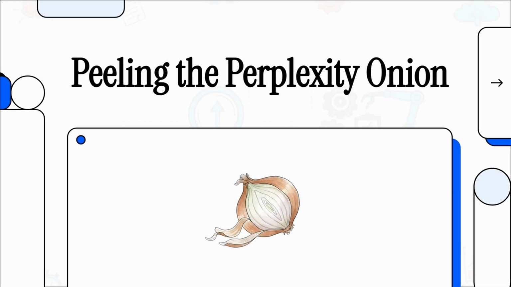Alright, let's jump right into this explainer. If you've been looking at Perplexity and thinking, oh, it's just another chatbot, well, we really need to talk. If you're just using it to ask basic questions, you are barely scratching the surface of what it can actually do. Today, we're going to peel back the layers of its functionality like an onion. We're exploring the whole shebang, from executing deep financial research all the way to fully automated agentic workflows. We'll see exactly how it goes from being just a simple text box to an incredibly powerful tool for discovery.